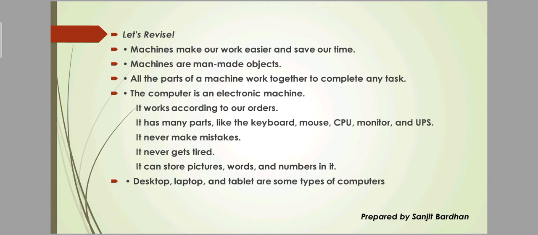Machine makes our work easier and saves our time. Machines are man-made objects. Number 3, all parts of a machine work together to complete any task. The computer is an electronic machine. It works according to our orders. It has many parts like the keyboard, mouse, CPU, monitor, and UPS. It never makes mistakes. That means the computer is always correct.